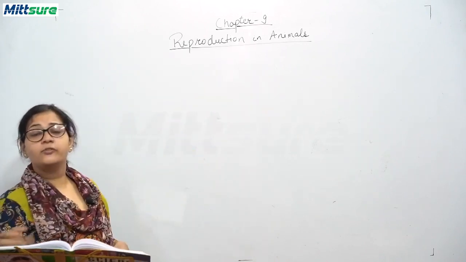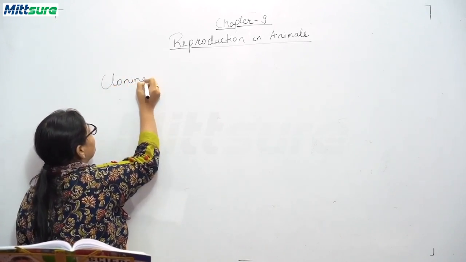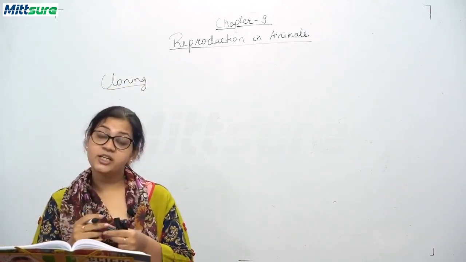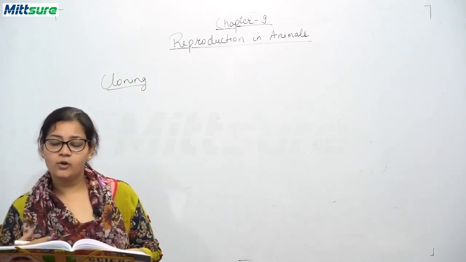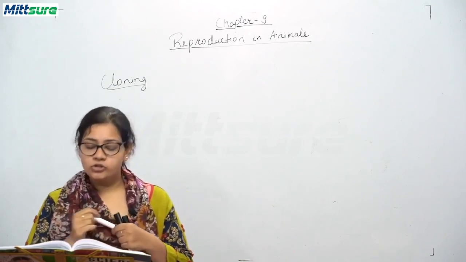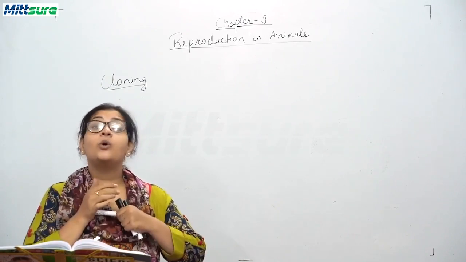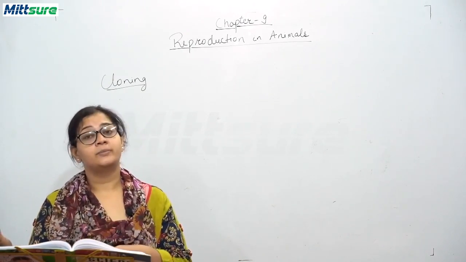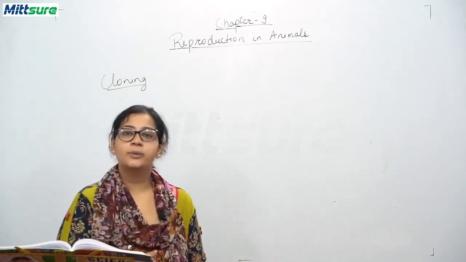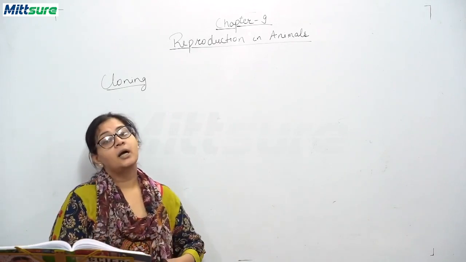The process of cloning. We will be discussing cloning. Now, cloning is a process of producing genetically identical individuals of an organism either naturally or artificially. Generally, these amoebas and hydras that are produced are clones of their parent organism. Okay, they are the clone of amoeba or the clone of hydra. So this is natural cloning. Now we will be discussing artificial cloning.